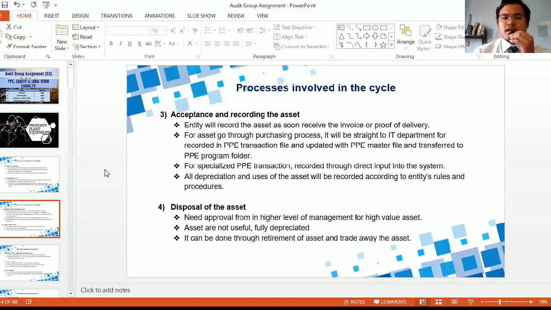Disposal of assets that involves a huge value needs approval from higher level of management. The entity needs to make sure the assets are not useful or less useful to the entity, since fully depreciated. The disposal of the asset can be done through retirement of assets or taking away the assets.